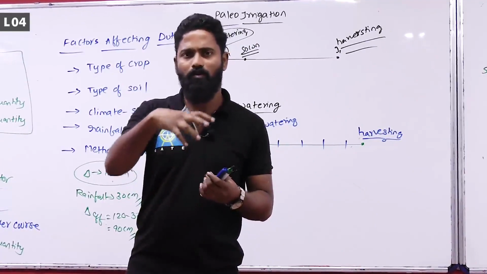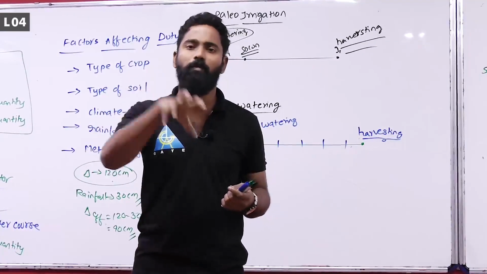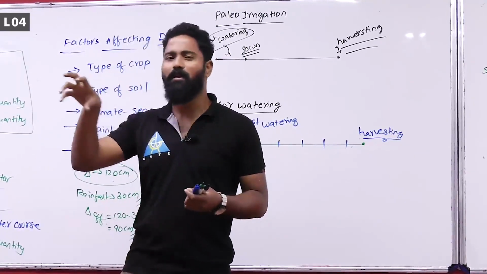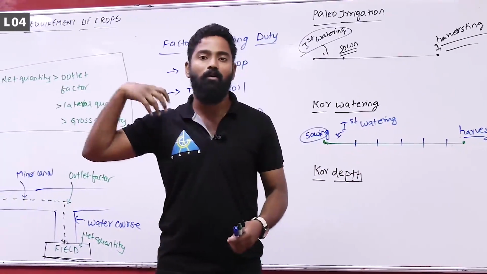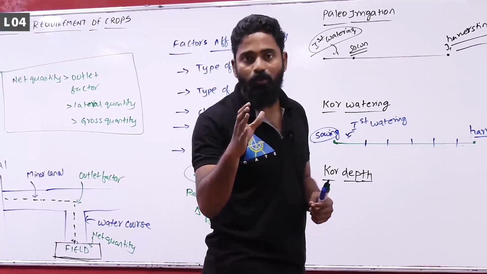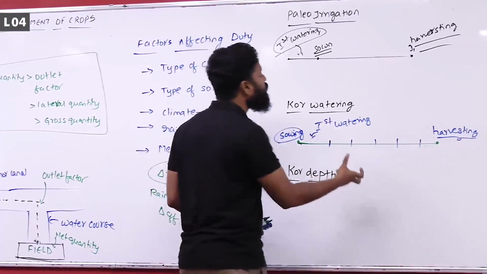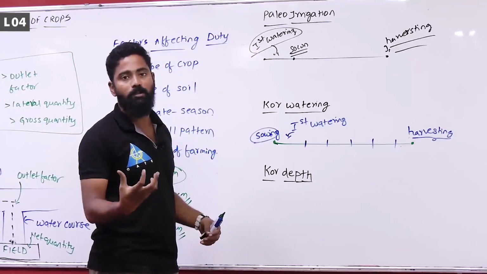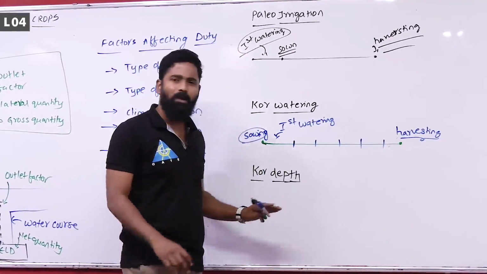If you are in the 8th, 9th or 10th class, more food will be given to you, and afterwards your intake reduces and stays at regular intervals, and once you reach old age, your intake of food reduces, right? So the initial period is very important, where more food has to be provided. The same way, more water has to be provided for the crops to grow in the initial period. That type of watering is called core watering, with core depth and core period.